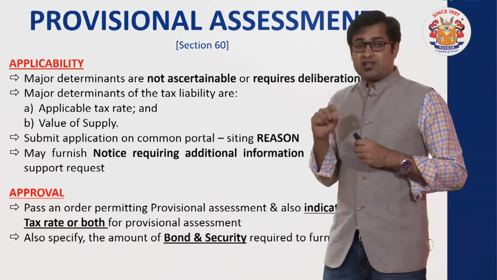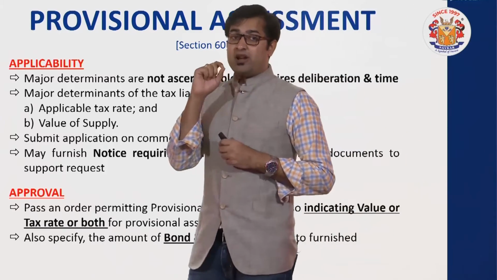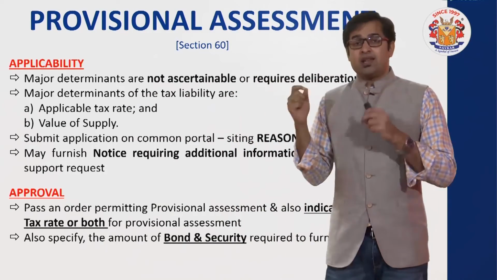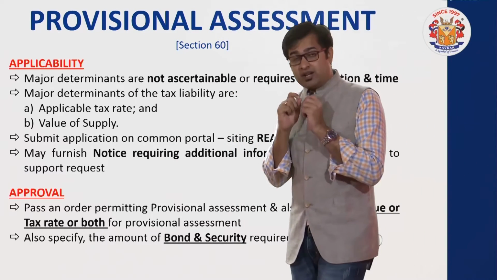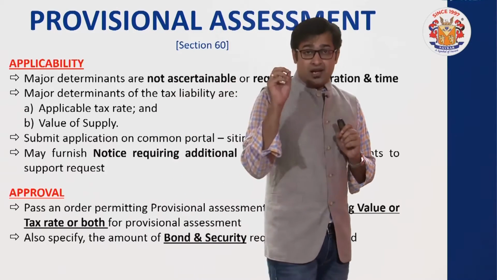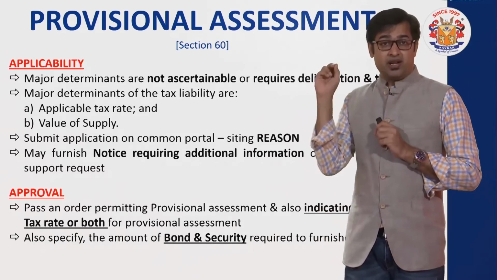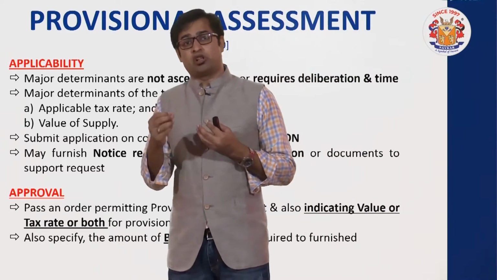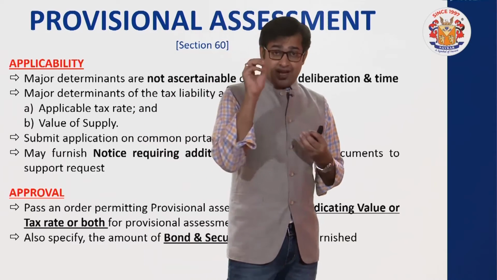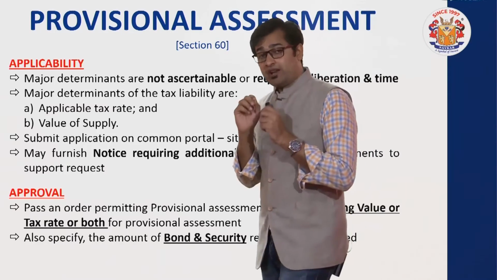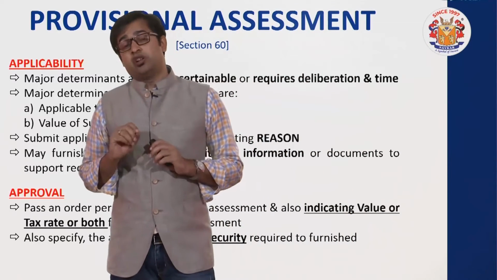If he is passing an order permitting provisional assessment at the rate 12%, then there are two chances in future. Number one, either the finalization will be done at the rate 12 or the finalization will be done at the rate 18. If the finalization is done at the rate 12, then there is no need to worry, because provisional assessment was permitted at 12, the tax has been paid at 12, and the finalization has also taken place at 12.